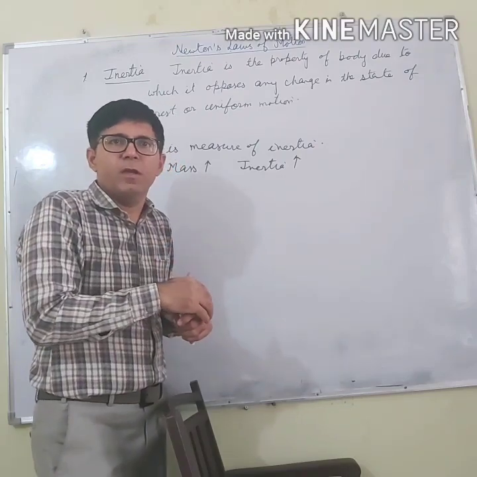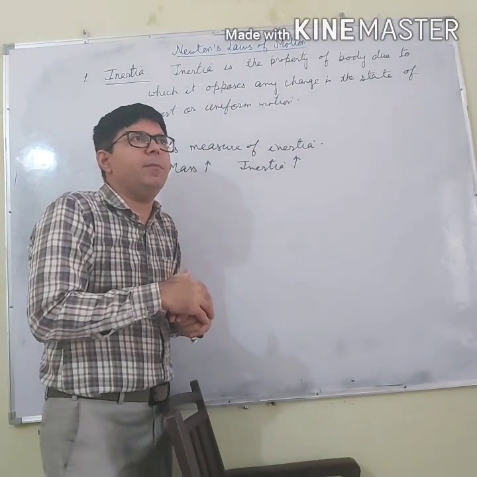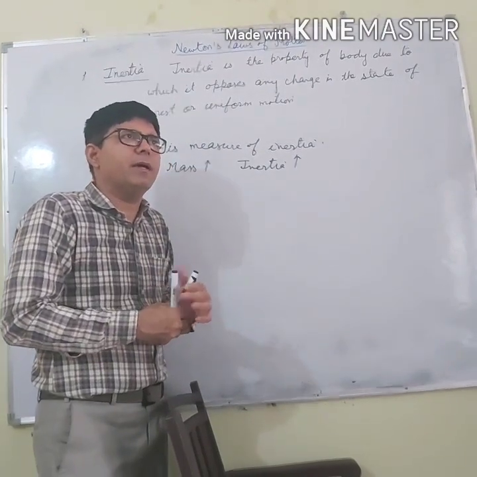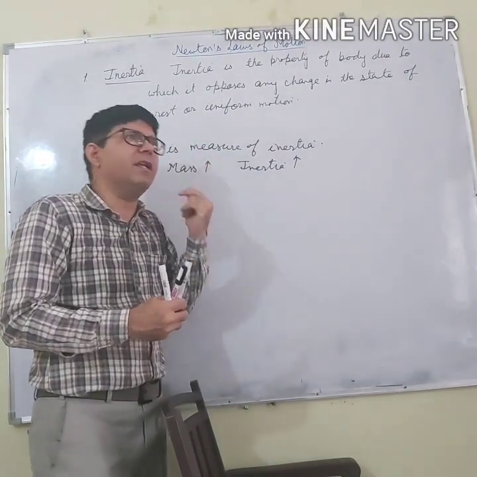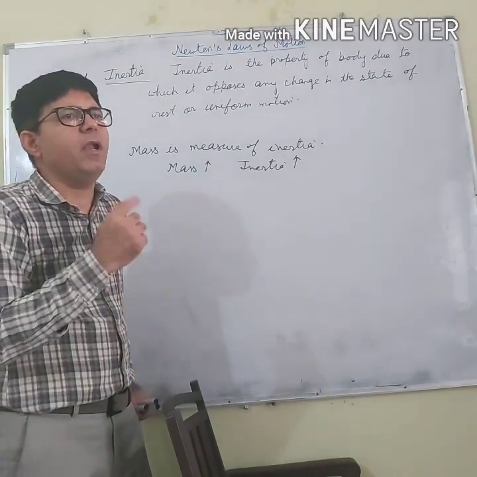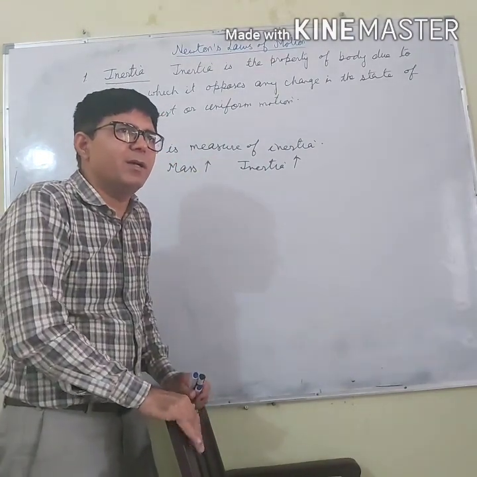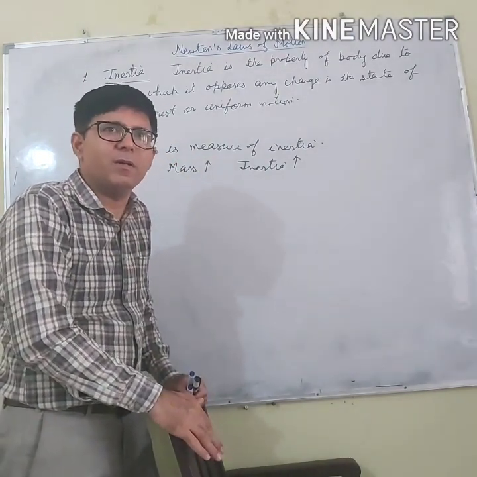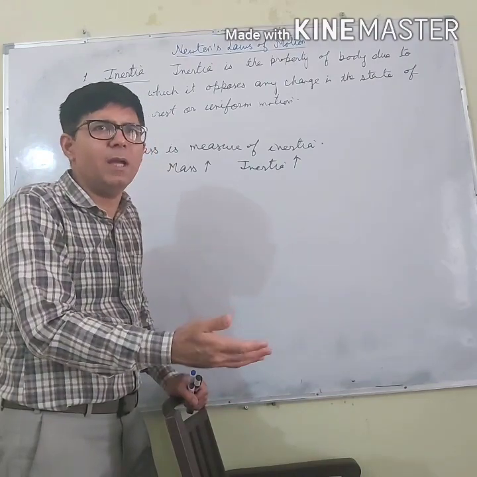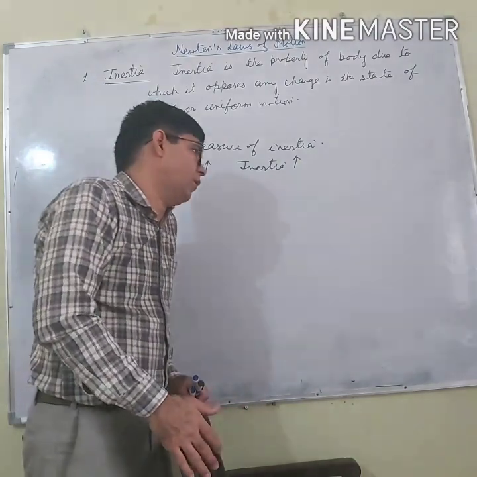Another example: let us say you are in a spaceship and you are repairing an artificial satellite. By chance, a screwdriver escapes from your hand. If you try to stop it from moving, you will not be able to do that. It will remain in motion.